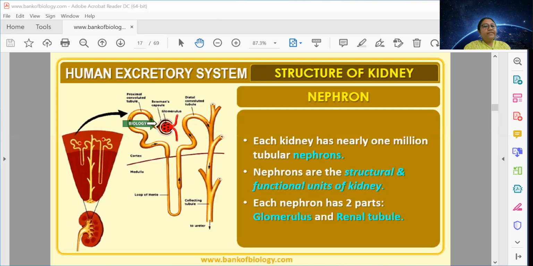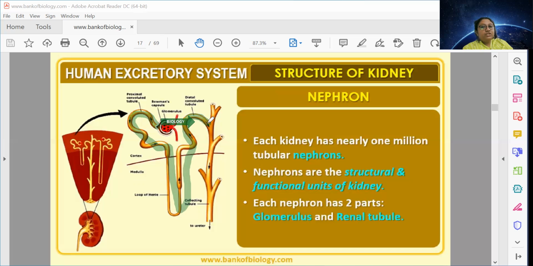The renal tubule can be further subdivided into three parts. One is the proximal convoluted tubule, then the loop of Henle, which is U-shaped, and the distal convoluted tubule. So the portion of the renal tubule is from here to here.